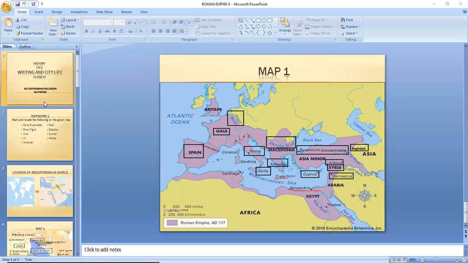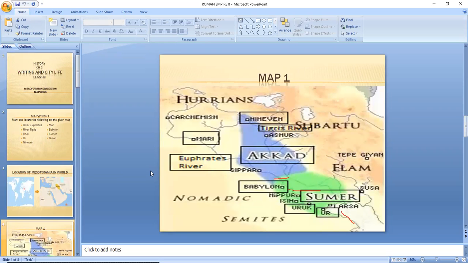I will repeat all the locations again so that things are revised, and if you still have confusion you will get these slides as well, and later on you can even try to match the location of these places to your book as well. Okay, so let us now quickly discuss the map points that we have done today. We have done the Euphrates River, the Tigris River, the areas Uruk, Ur, and we have done Nineveh and Mari as well.